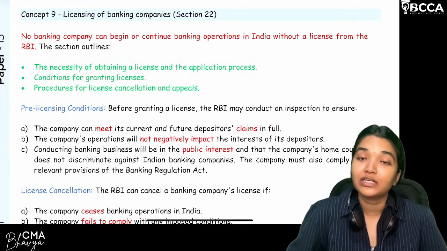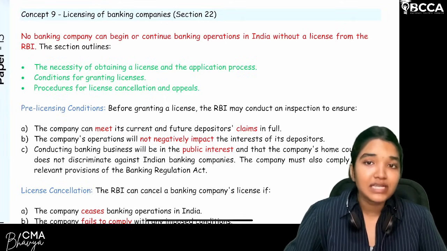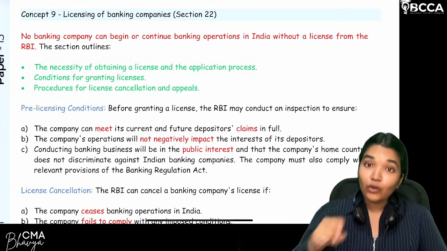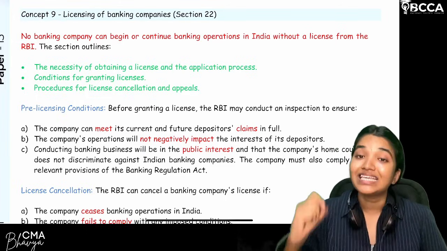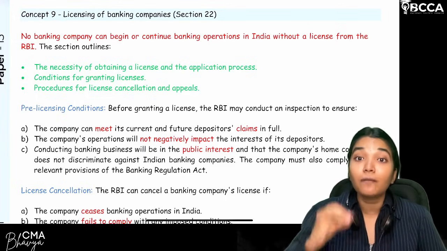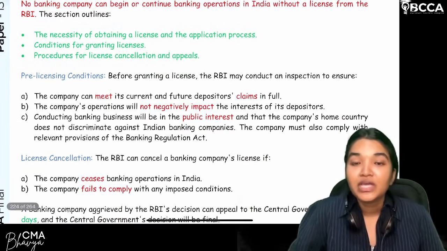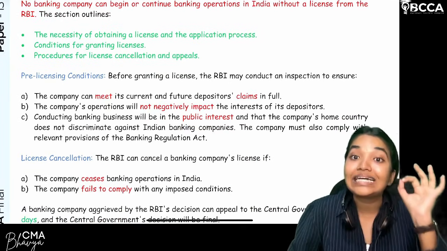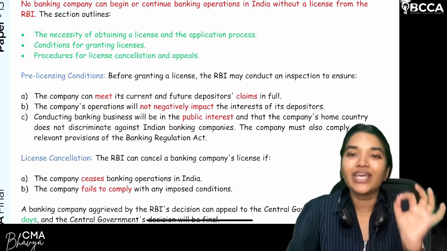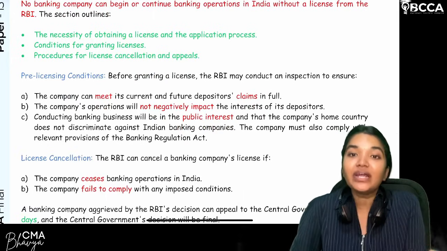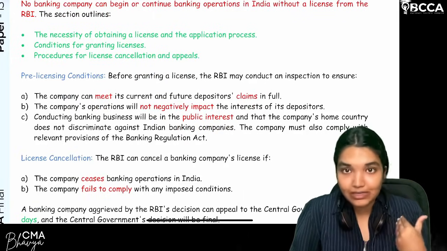Now there will be non-banking financial companies, or some financial corporations or companies, which want to start activities like banking. You're already established, already incorporated, but now you want to start banking operations. So you need to obtain the license from the bank. So when will the bank give the license to you? RBI, before it grants a license, will check a few things. It will inspect your capability to act as a bank.